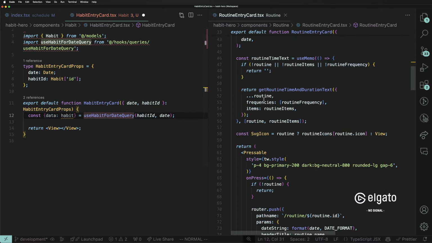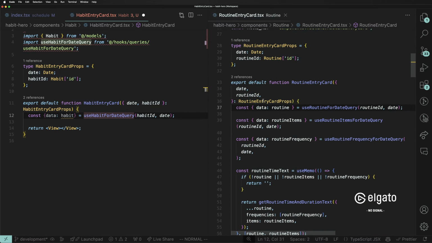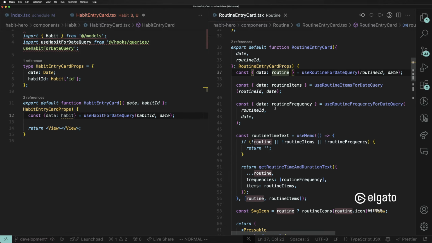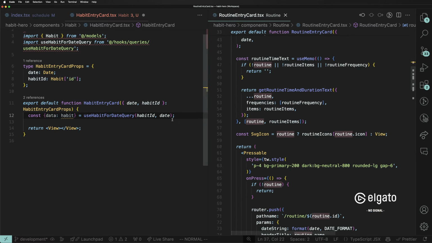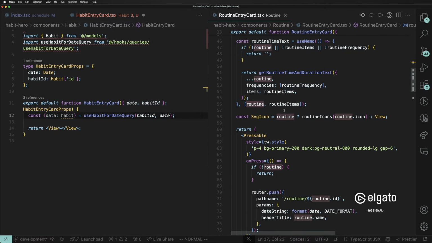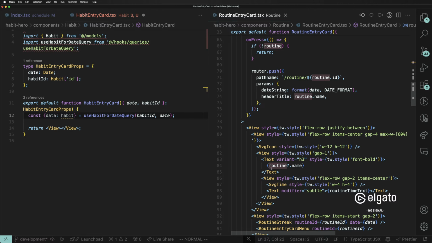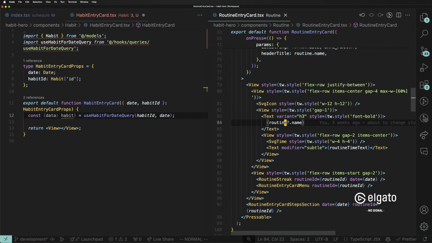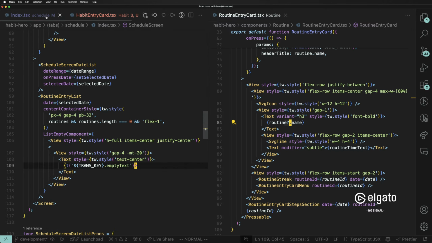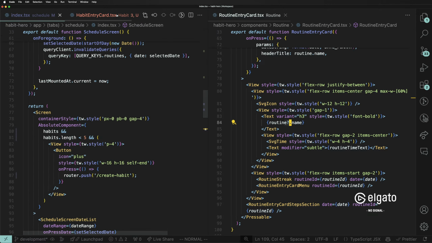There we go. So let's see. What else do we have here? So we have this. Let's just do this for now, honestly. How does this look? Oh, see, here I used optional chaining, by the way. Routine question mark. So I'm going to do the same thing. I'm going to use optional chaining here because there's no UI that I want to show as a loading state for this query. And technically, we already have the data. No, we don't. But we will get the data pretty soon from... No, they're not connected. Never mind. Makes sense.